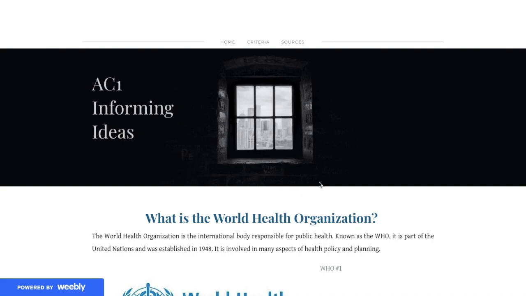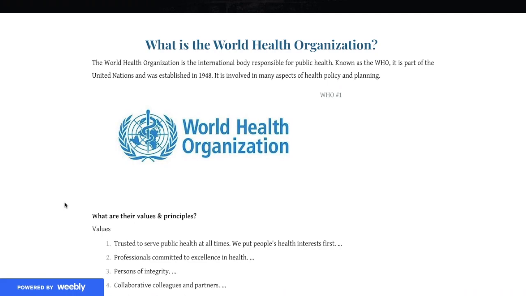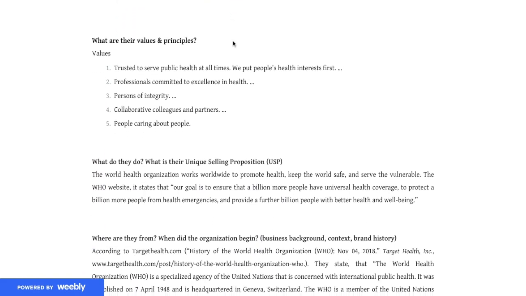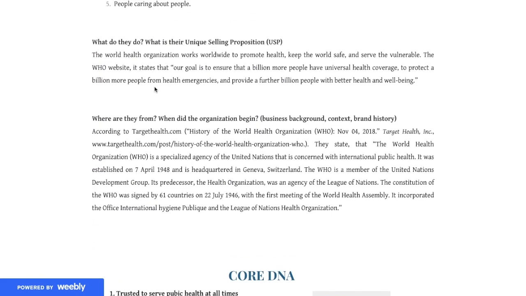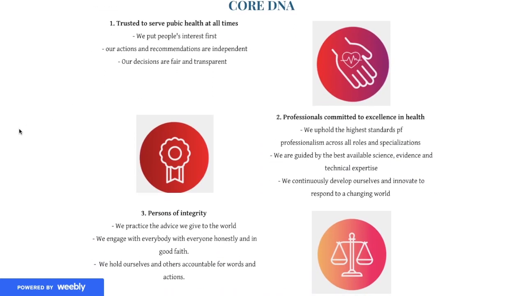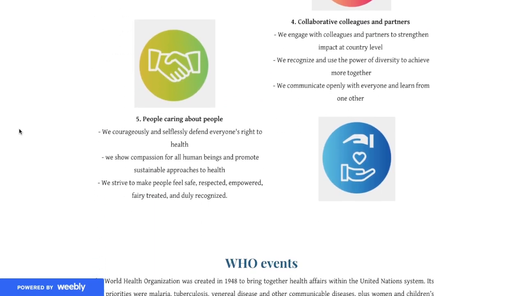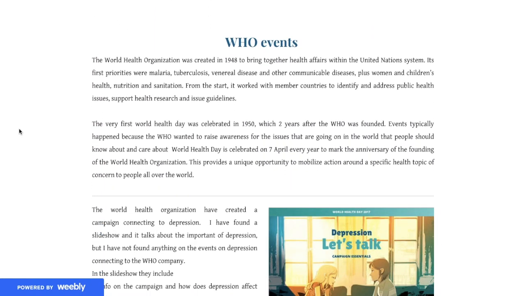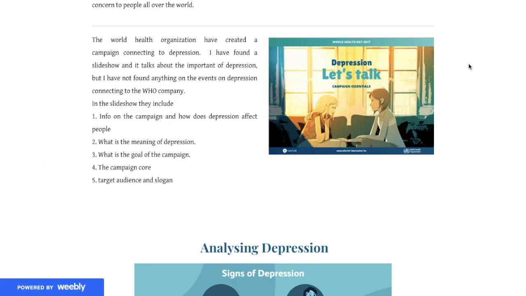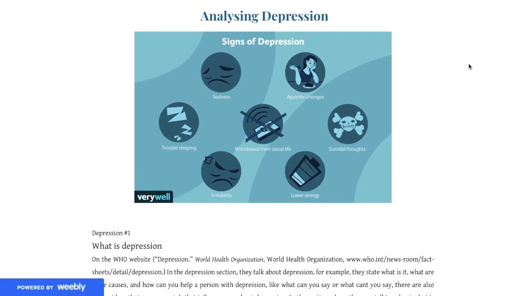In addition to this, I have a picture that relates to depression. On this page I have explored what the World Health Organization is and what they do. First I explained what the World Health Organization is, what their values and principles are, what they do, and where they are from. Next I explored their core DNA, and there are 5 of them in total. Next I have included the WHO events, and then a picture of depression because that's my main topic.